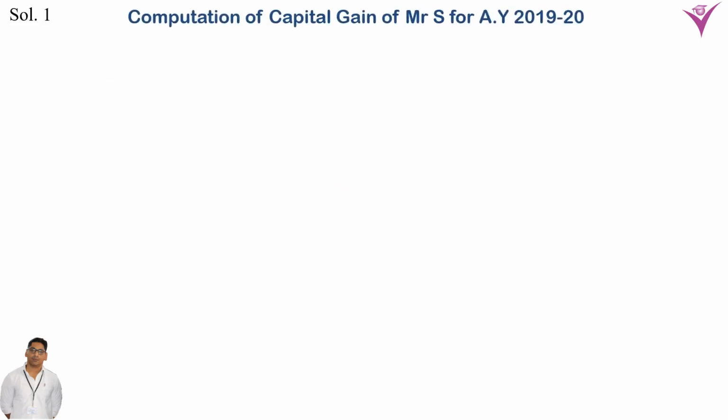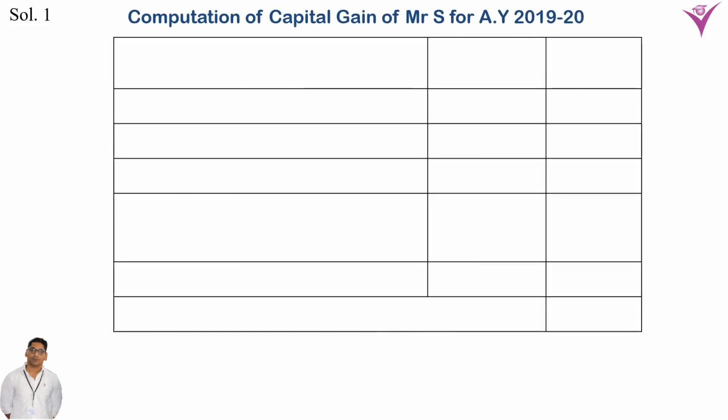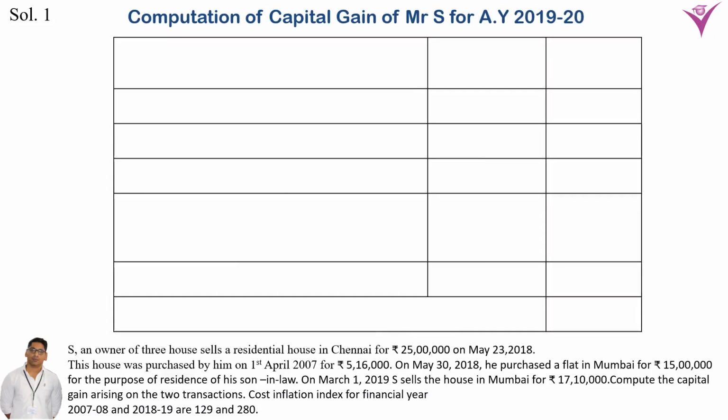Now the solution. Computation of capital gain of Mr. S for assessment year 2019-20. First of all, we write the sales proceeds, 25 lakh. It is the sales proceeds, as the residential house was sold for 25 lakh. Now sales proceeds is 25 lakh, less indexed cost of acquisition.